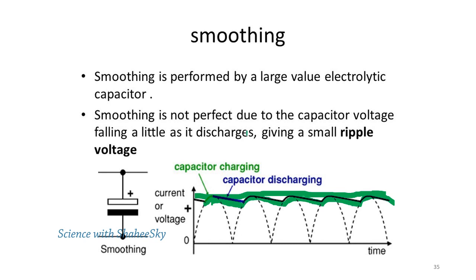The smoothing function is carried out by connecting a high-capacitance capacitor across the load in the rectifier circuit.